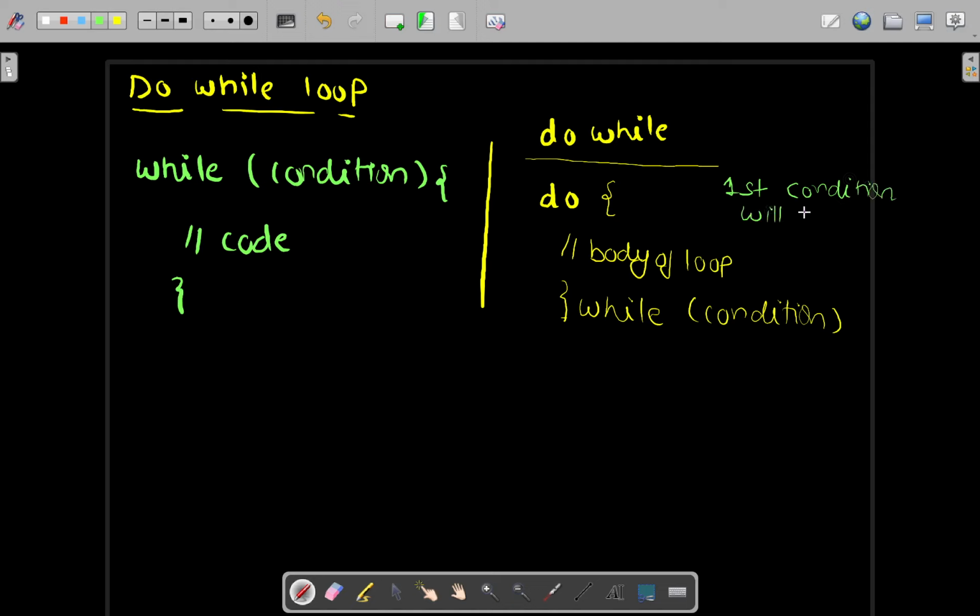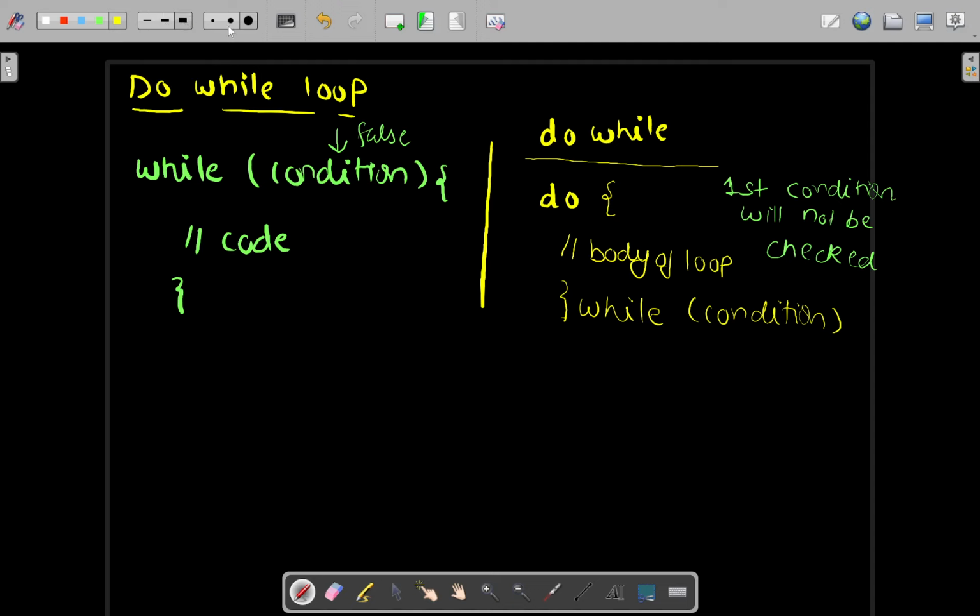In a do while loop, for the first iteration, the condition will not be checked, and whatever we write inside the body of the do, those statements will be executed without checking the condition for the first time. But in the second iteration, the condition will be checked. If this condition is true, then again it will execute the body of the do, and then again it will check the condition. But in the case of a while loop, if the condition is false for the first time, the while loop will not execute even in the first iteration.